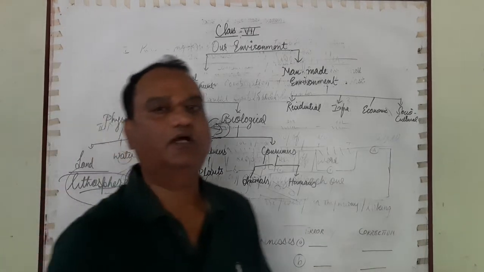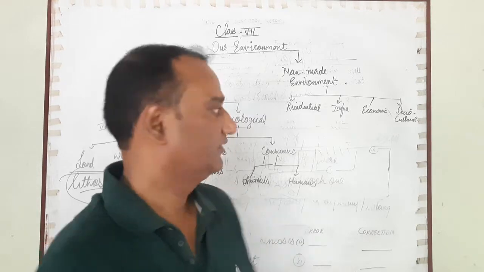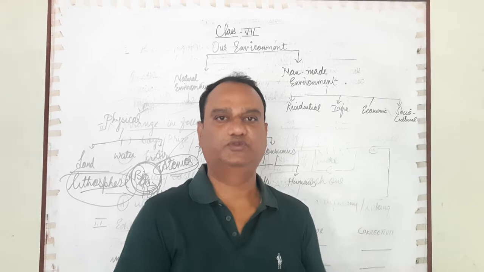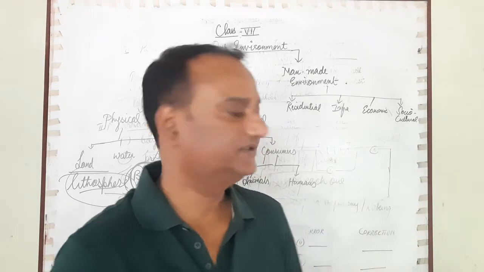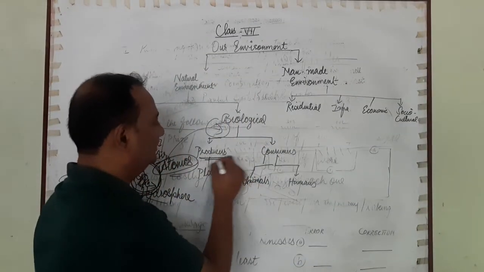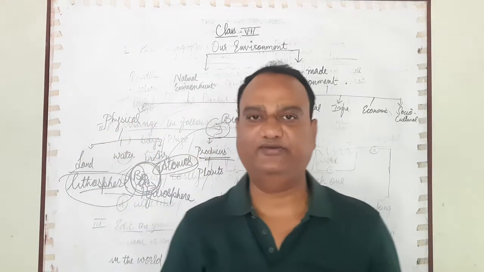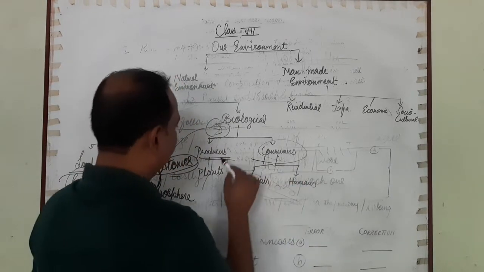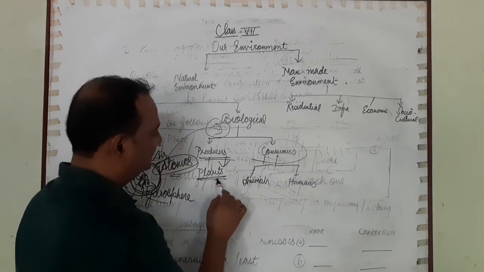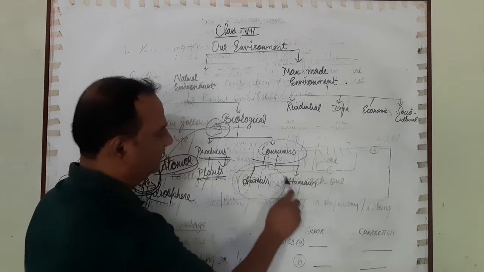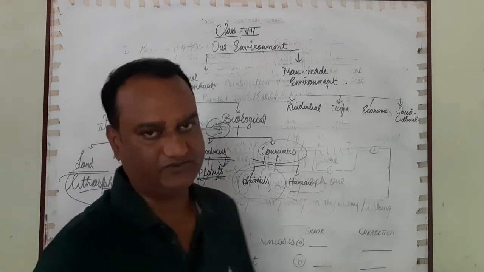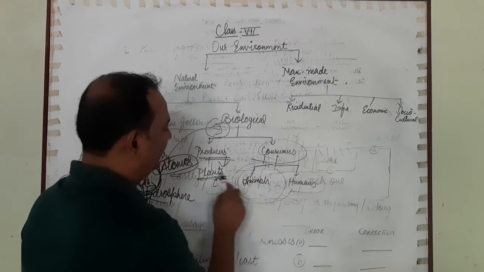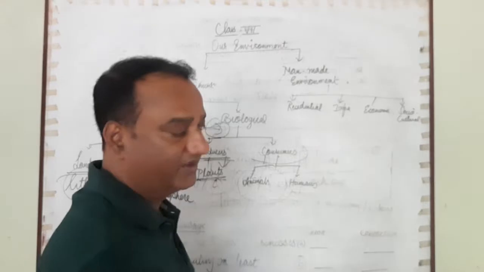Now when we talk about our biological environment, you can see there are two types of subdivisions. One is the producer, that is producing, say plant is the primary producer, and then second is the consumer. So among the producers, this is the plant. All these human beings or animals, we are also part of the animal kingdom. So we are all dependent on the plants for our food and for many things.